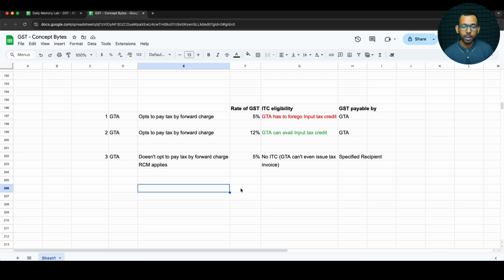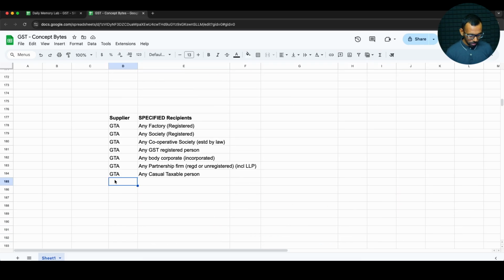And one more thing is, what if the GTA is providing service to an unregistered person? What if that is the situation? Let's say you and me, the real scenario, I'm not GST registered, you might not be GST registered. What if you take the service of a GTA for our personal purpose? So in that situation, it is exempted. It is still a taxable supply, but it is exempted by way of notification. So that will be covered under the exemptions chapter.